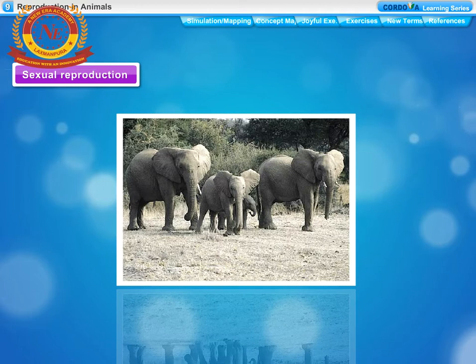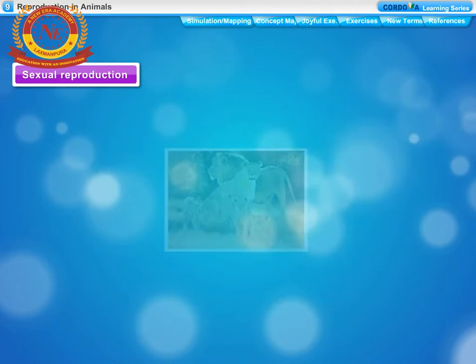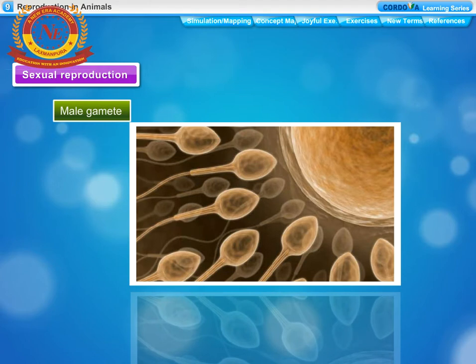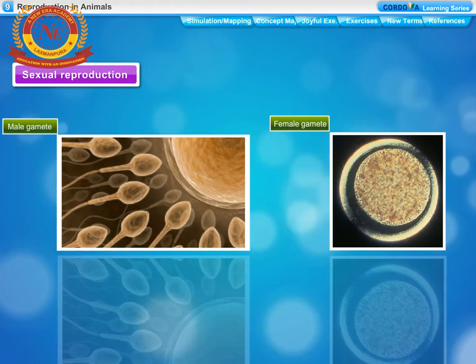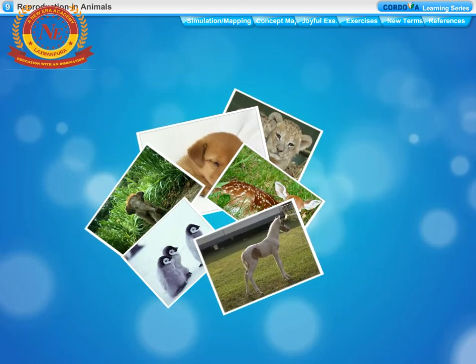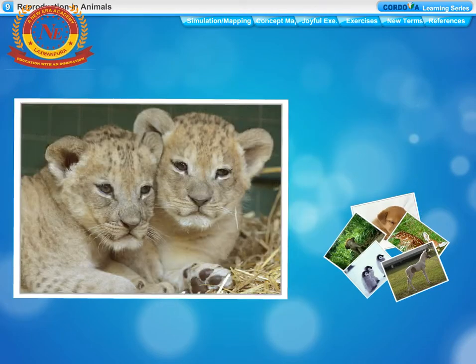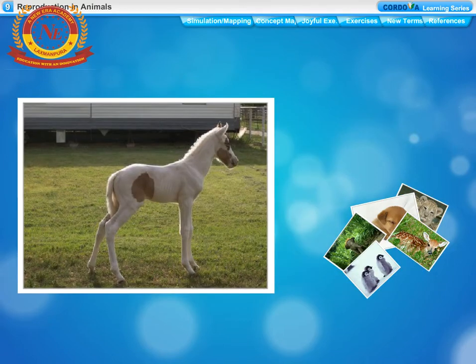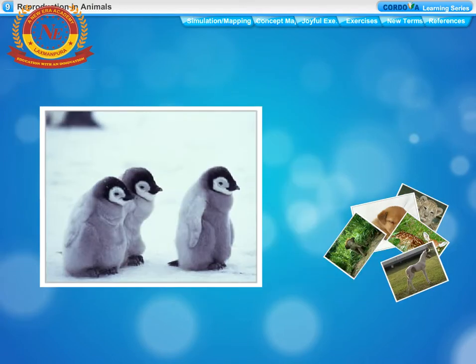Sexual reproduction. The production of a new animal from the existing two parents by the fusion of their gametes is called sexual reproduction. In sexual reproduction in animals, the fusion of a male gamete with a female gamete leads to the formation of a zygote. This zygote can then develop to form a new individual. So, in sexual reproduction, new animals arise from existing animals through zygotes.